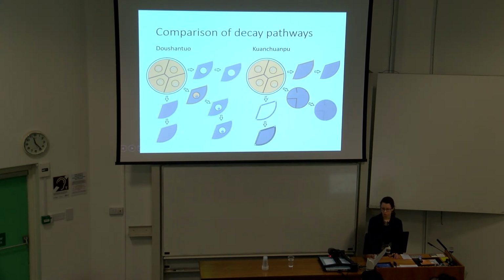And then with Kuanchuanpu, the membrane tends to persist, and we get coalescence. We get early mineralization of the membranes, and then later void fill of the interior. And what we do also sometimes see with this one, which again we don't see with Doushantuo, is that sometimes the membranes don't actually mineralize at all, and it's just the contents, and then it falls apart.